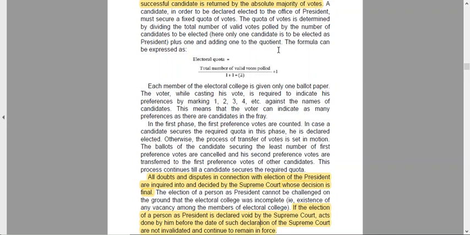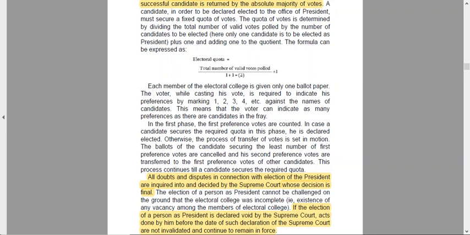Supposedly, if any candidate automatically gains the fixed quota in the very first phase, that person is declared the winner. However, if nobody gains the quota of seats, then say A, B, C, D are ranked 1, 2, 3, 4. Now A has won a majority, but let's say D has won the least number of votes. So we will take the slips of D and eliminate D. Then in all the slips that mention D as the first preference, we see who is the second preference. So we will put those votes in A, B, C.